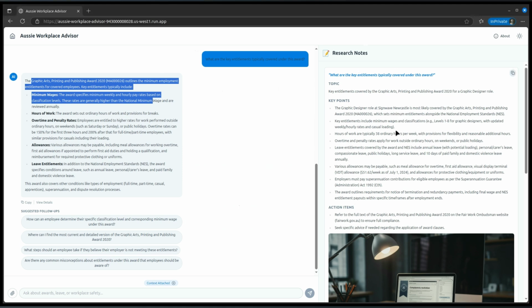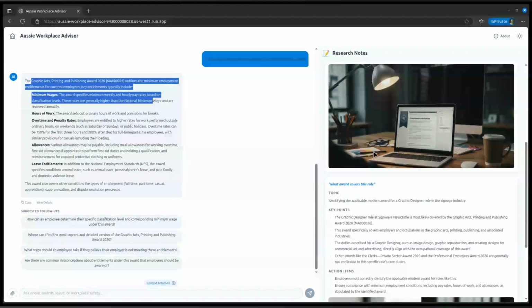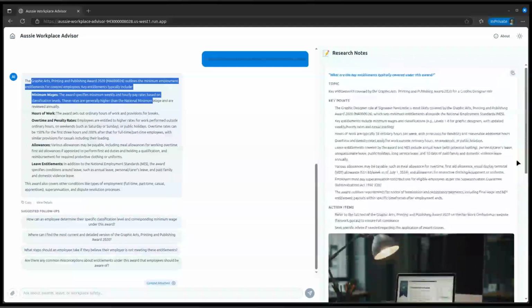And you can see on the right here, it's stacked up that extra research note. So now we've got a note about that. And this is a summary. And the questions happen right at the end. So after all the information has been presented, then it works out the follow-up questions. And so these are contextual to what's happened so far in the conversation. They're not just random. They are based on what has been said and explained before.